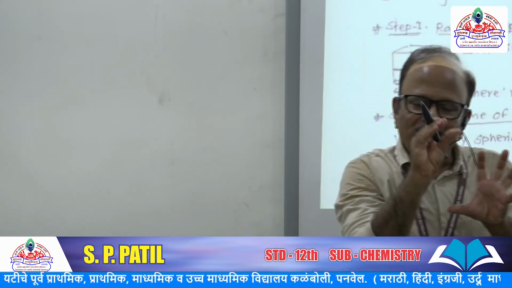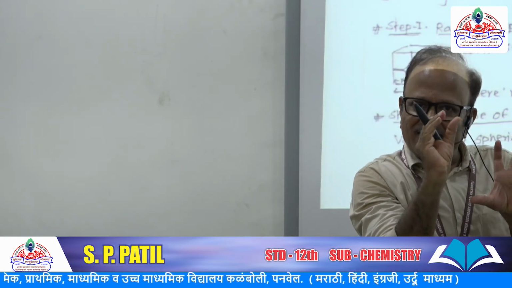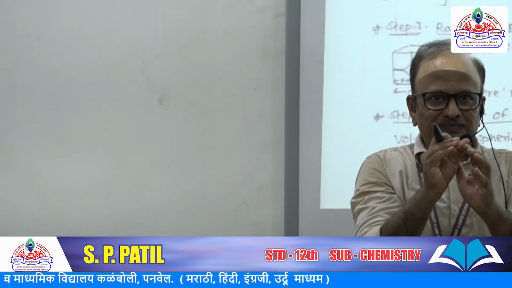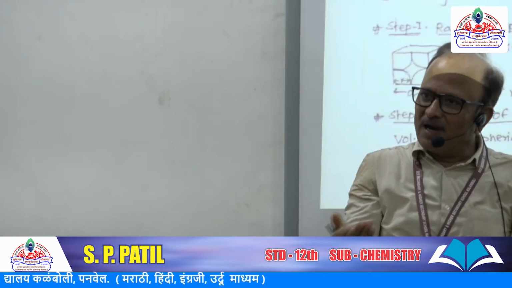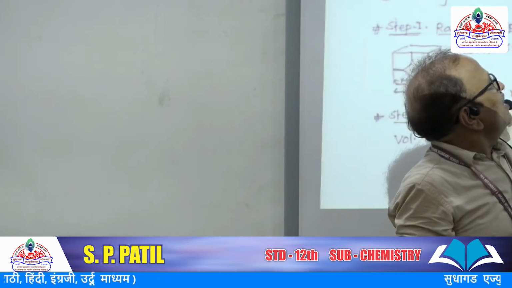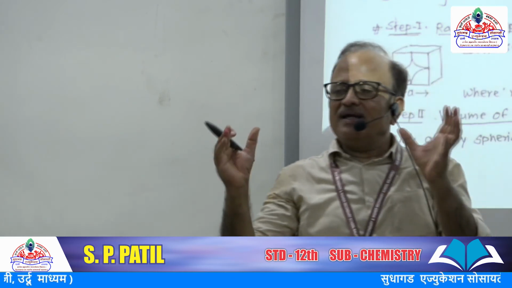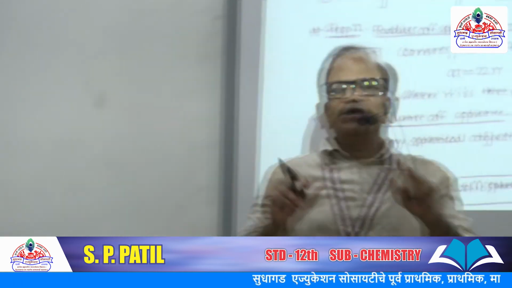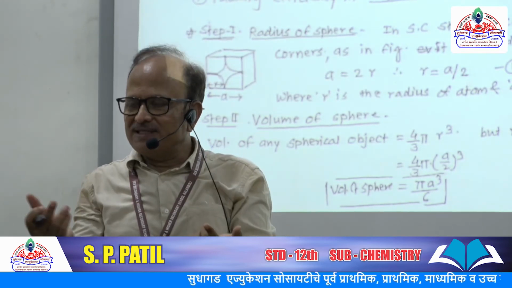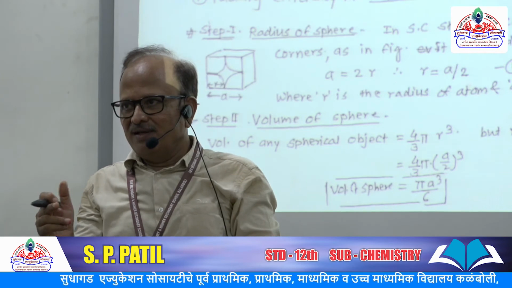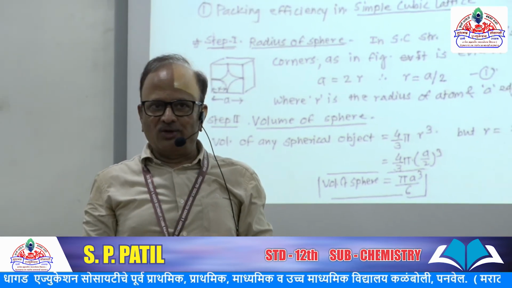If the radius of particles is provided, we can calculate its volume. Total number of particles we also know using this formula. If the unit cell has edge length a, then its volume can be calculated.